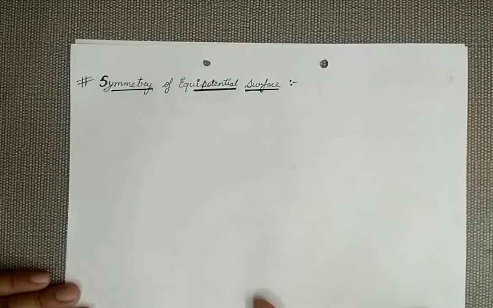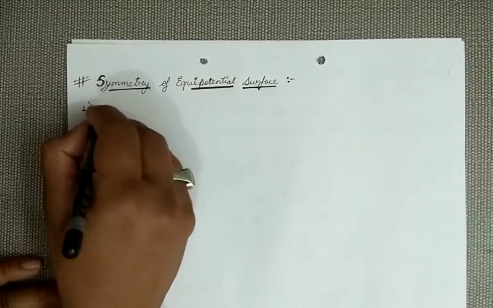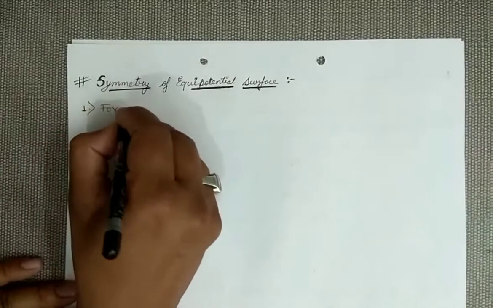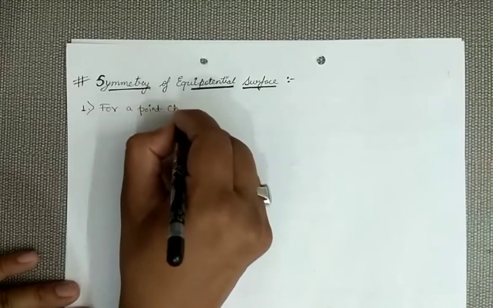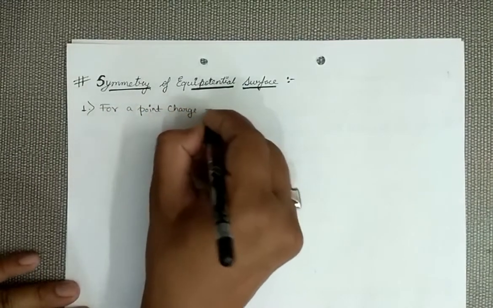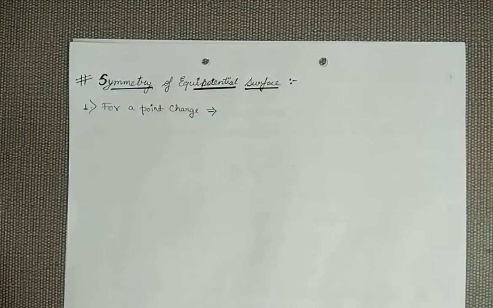Now we will see how equipotential surfaces look. We will take different cases and try to understand the geometry of these equipotential surfaces. First of all, for a point charge, a single isolated charge is given. Now for this charge I have to draw equipotential surfaces.